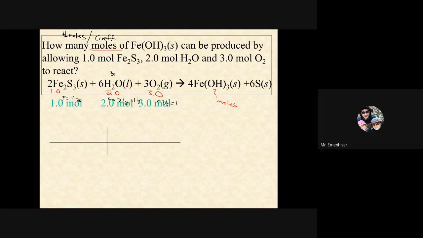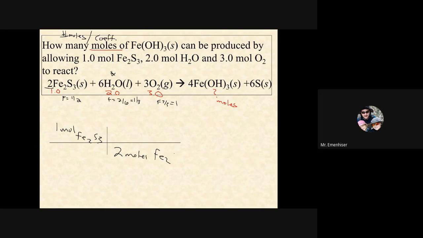So let's go ahead and try it. So 1, 2, and 3 moles, which I already wrote down. So we start with the 2 moles of water. Oh, I think it shows right here. Water is limiting. So if you actually go through the math of doing this, let me show you how to do the math to determine it. You can do the trick, and it saves a lot of time, and it is very valuable on the AP test. But let's look at each one. So we have 1 mole of this Fe2S3, and we know that there's 2 moles from the balanced equation right there.